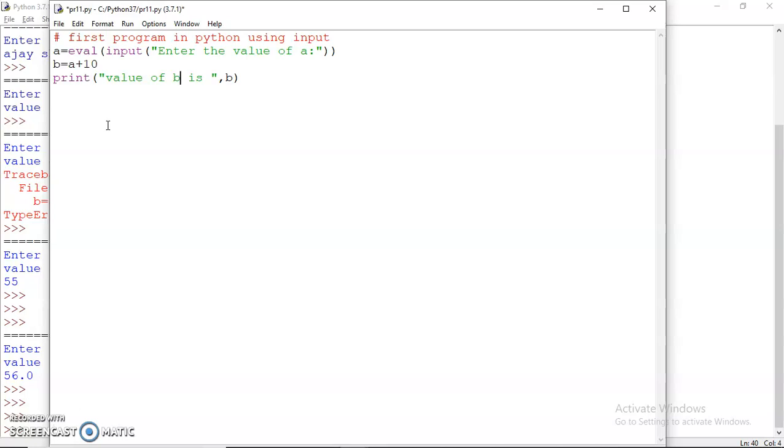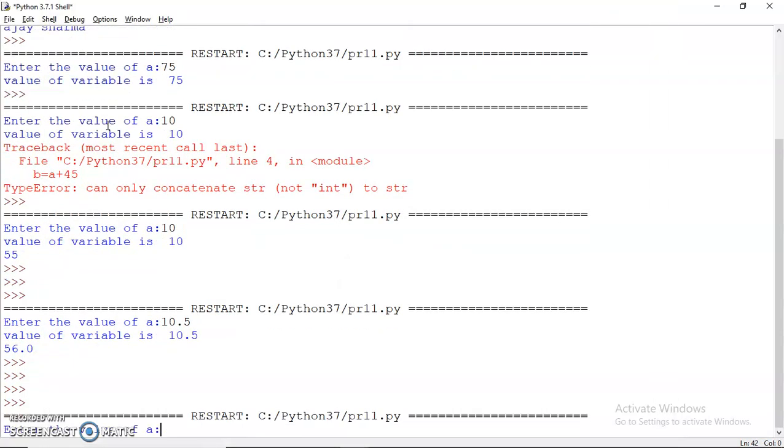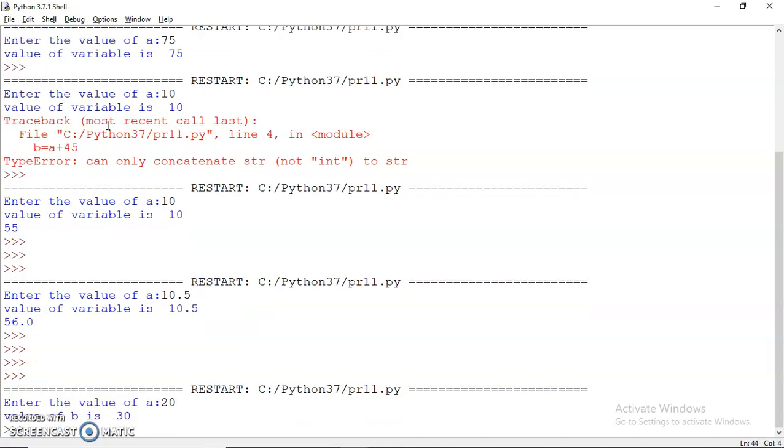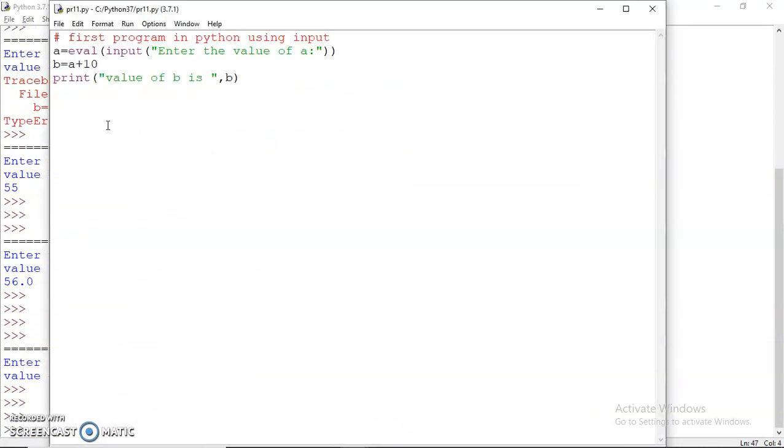So what do you think would happen now? I said that the input statement is always taking the input as a string. What happens here is that eval would see the value and act accordingly. Let me run this program for you. Let me add the value as say 20. So it has added 10 and 20. That means eval has automatically converted the value that you inputted into an integer.